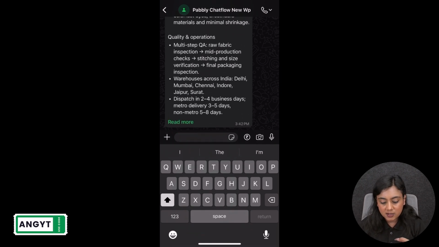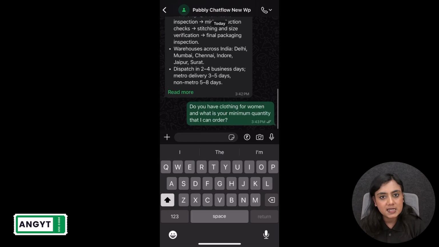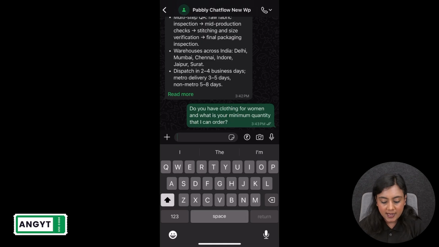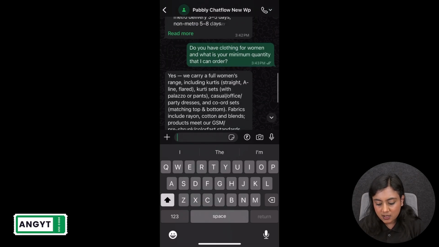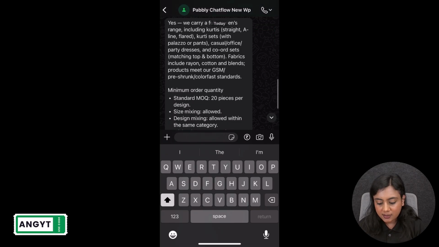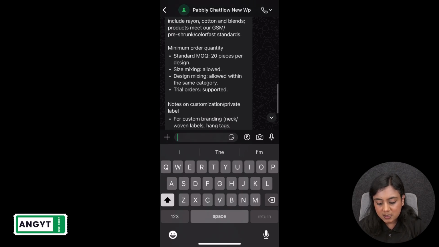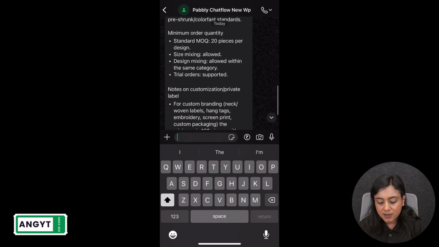My next question is, do you have clothing for women, and what is the minimum quantity that I can order? Okay, so this is my next question I'm going to ask this AI assistant. So I will wait for the reply. I have received the reply. Yes, we carry a full women's range including kurtis, kurti sets, casual office wear, party dresses, and co-ord sets. You can see over here the minimum order quantity is 20 pieces per design. Size mixing and design mixing are allowed, and trial orders are supported. So I've received this reply right over here.